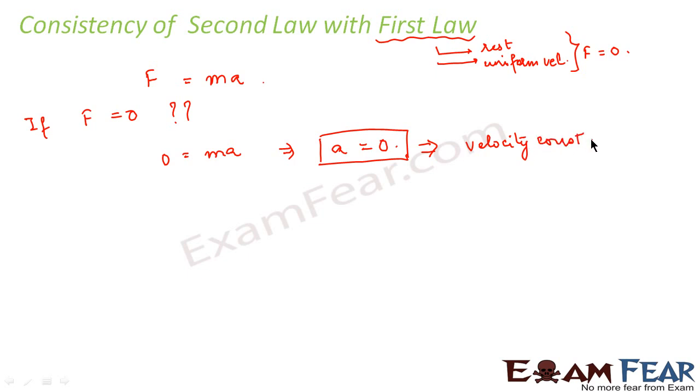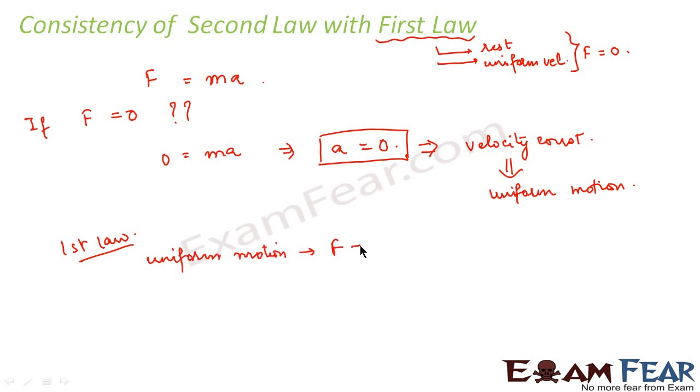And what do we mean when we say velocity is constant? If a body is moving with constant velocity, that means the body is in uniform motion. So what we find is the second law is consistent with the first law, because the first law also says, just quickly recall the first law, that for a body in uniform motion, the net force acting on it is 0. And we have proved the same thing using the second law.